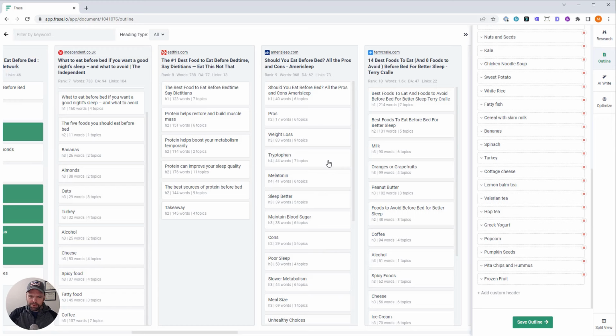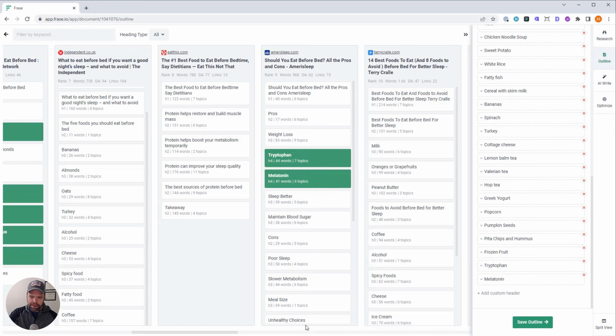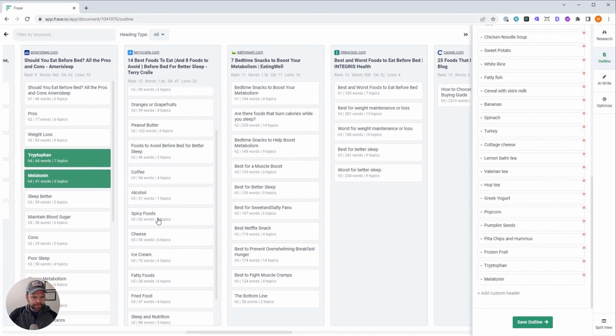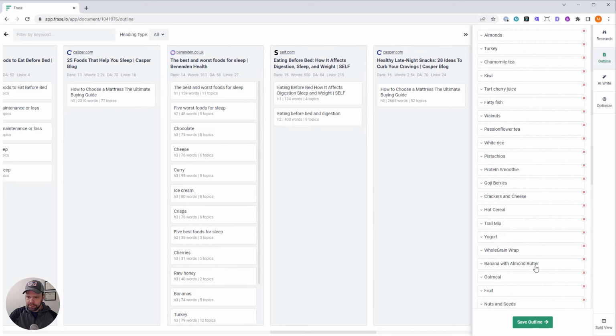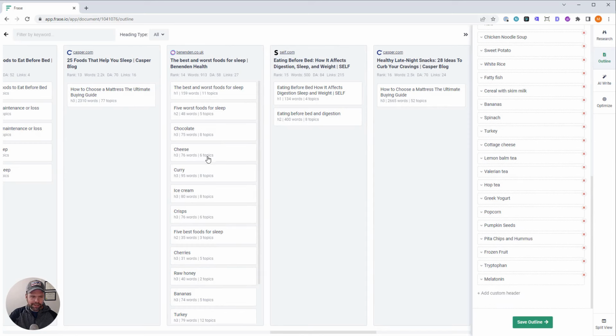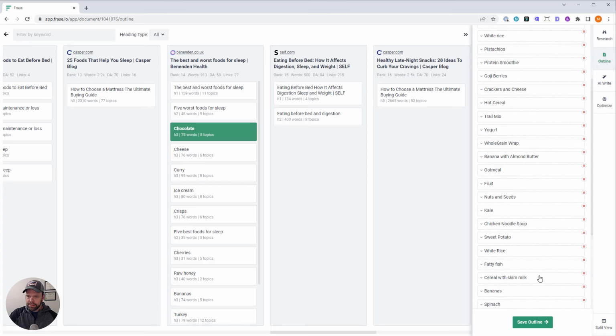Tryptophan. Can you eat tryptophan? I guess let's just put that in there. Foods to avoid. Okay. Here we go. Do I have chocolate? I need chocolate. Gotta have our chocolate. Cheese. Crackers and cheese.